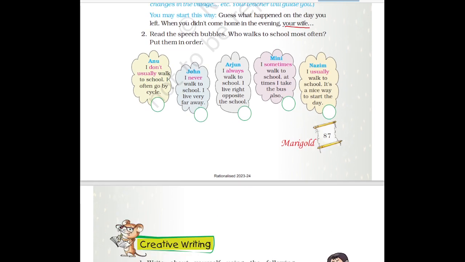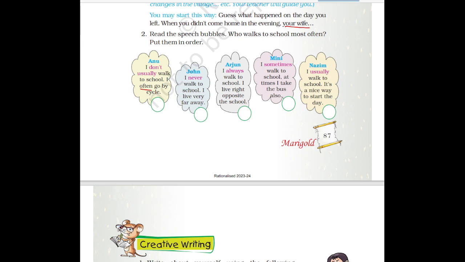Then next is read the speech bubbles. Who walks to school most often? Put them in order. Here a few bubbles are given. You have to arrange it according to how they go to school. See, Anu says, I don't usually walk to school. I often go by cycle. Here what Anu is saying is that I don't usually go to school on foot. I often go by bicycle. मतलब जो अनु है वो अक्सर पैदल नहीं जाती बल्कि वो साइकिल से स्कूल जाती है.